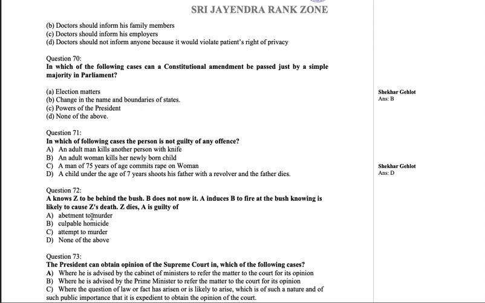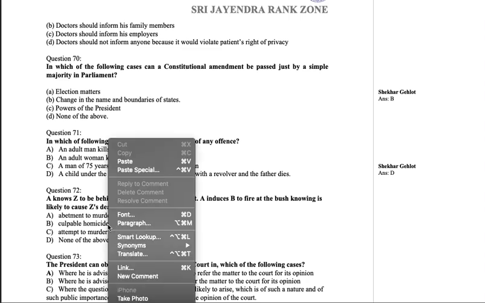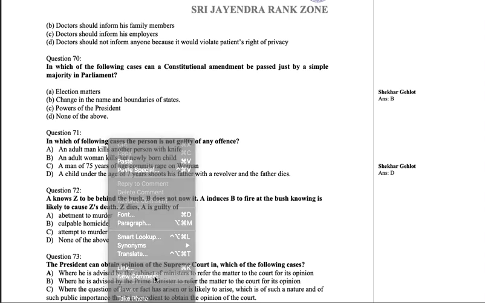Culpable homicide means guilty homicide, means killing of a man by another man. So yes, A is definitely guilty of committing it. Attempt to murder will not be a case here because Z dies. If Z would have survived, it would have been attempt to murder. But Z dies, so now it becomes culpable homicide. So our answer is option B.